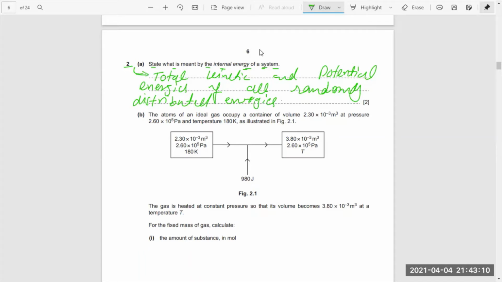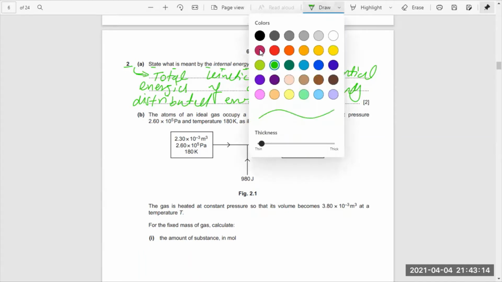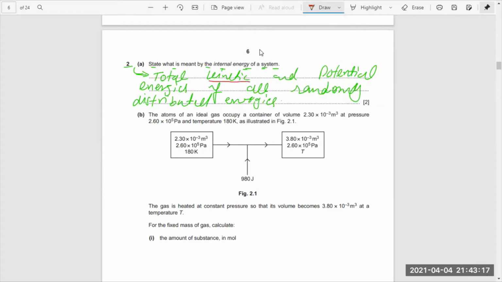So we have to add up, take the total of all the kinetic energy as well as the potential energy.